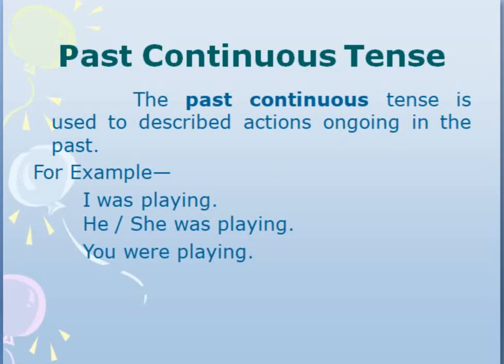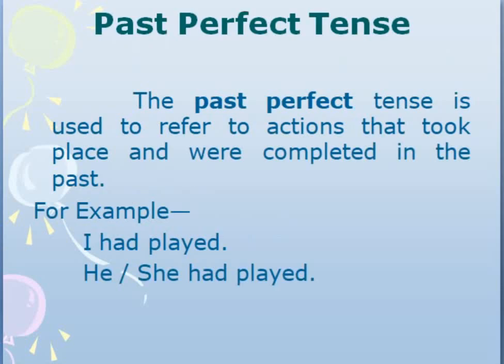Coming to the next tense, past perfect tense. It tells us that the action started in the past and was completed also in the past. Now here the helping verb had is taken irrespective of any subject, and the third form of the verb. In perfect tenses you need to remember that whether it's a present perfect tense, past perfect, or future perfect, we always take third form of the verb. For example, I had played, he had played, she had played, they had played, children had played.